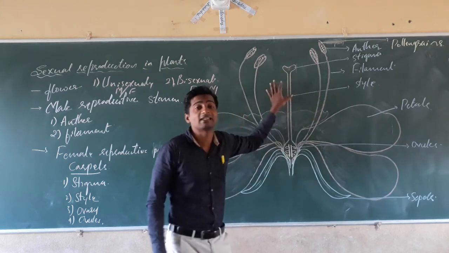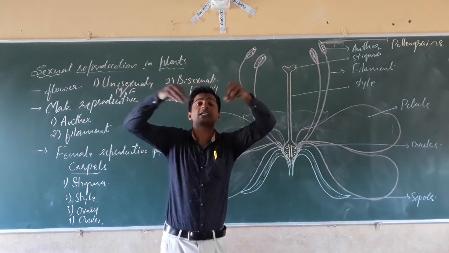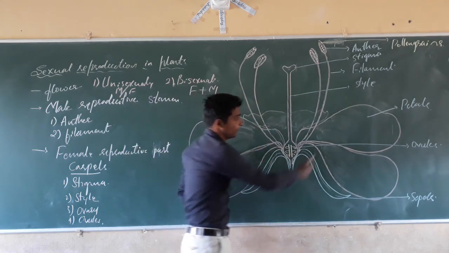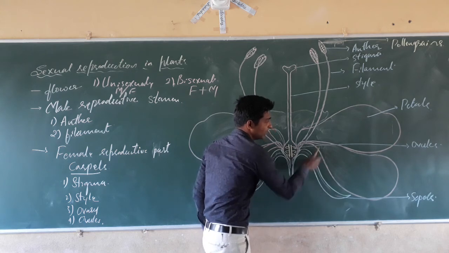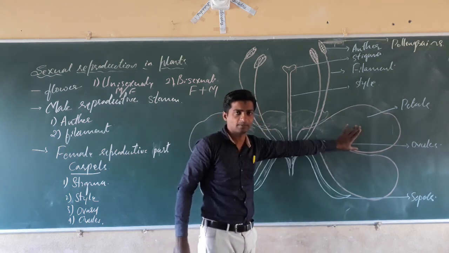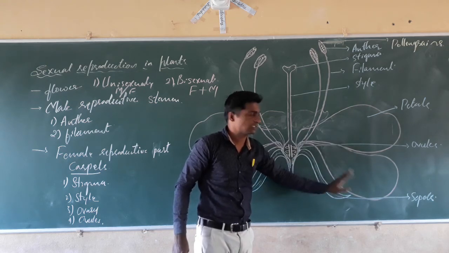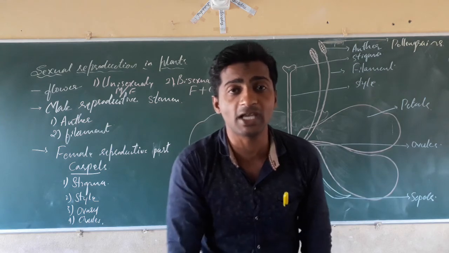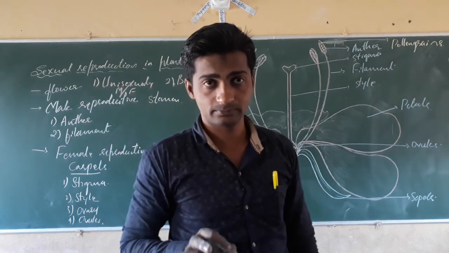But the petals, the colorful parts, and the green sepals do not take part in reproduction. That's why they are called accessory parts.